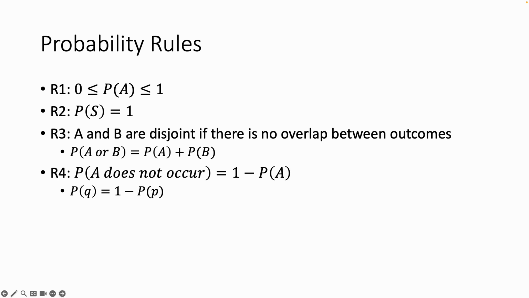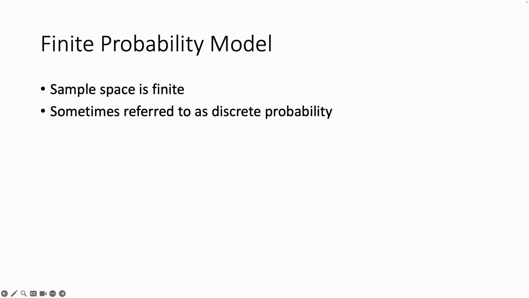All right, rule 4, and these are our 4 big rules about probabilities here. The probability that something doesn't occur is equal to 1 minus the probability that it does occur. So this is kind of like a yes or no type event, or true false. Q is almost exclusively used for false. P is exclusively used for true. So what we're saying here is that P of false, the probability of false, is equal to 1 minus the probability of true.